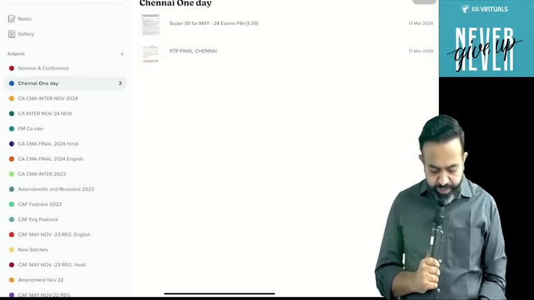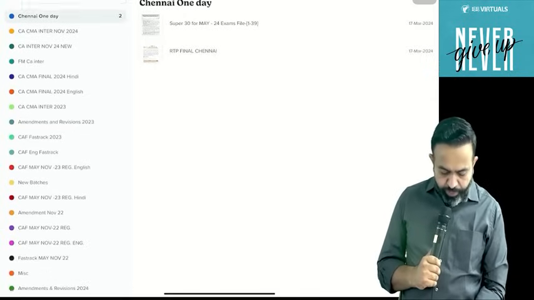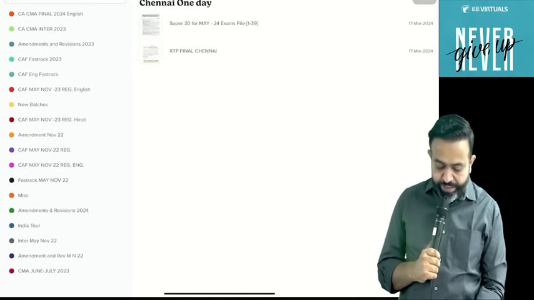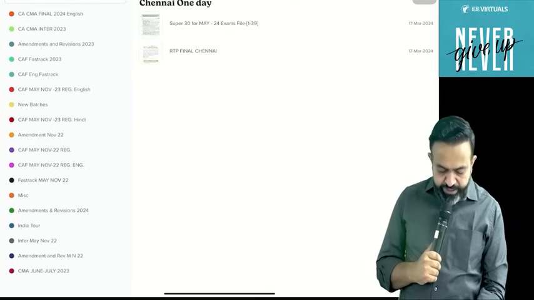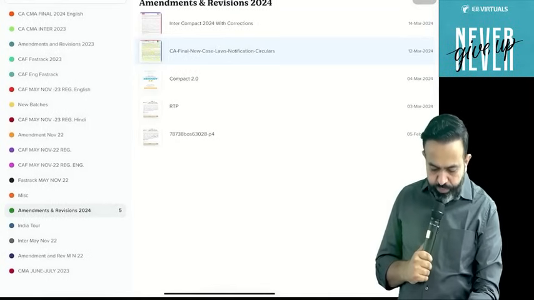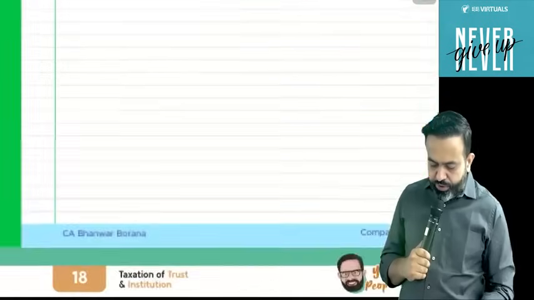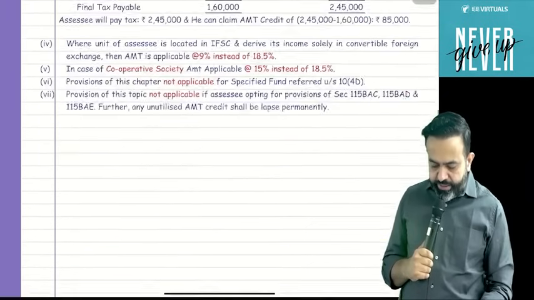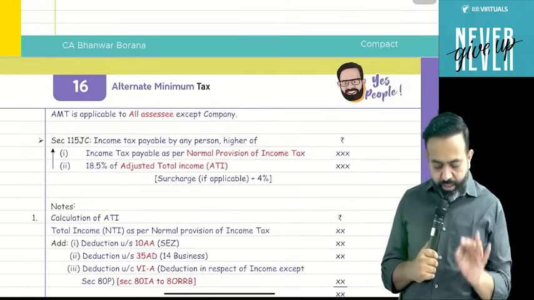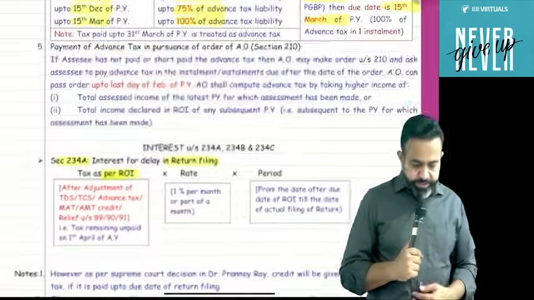Now guys, today we will start with one very interesting topic first, and that topic is TDS and TCS, and in TDS and TCS we will do the TCS part. TCS means tax collection at source, and every time the examiner asks questions from the TCS, and TCS will cover approx 5 to 6 marks in your examination. And 101% this time you will get the question from the TCS.